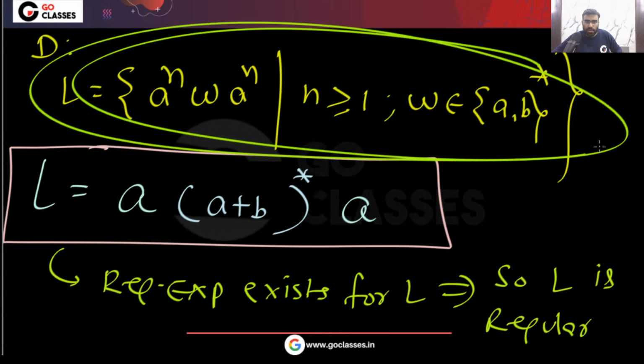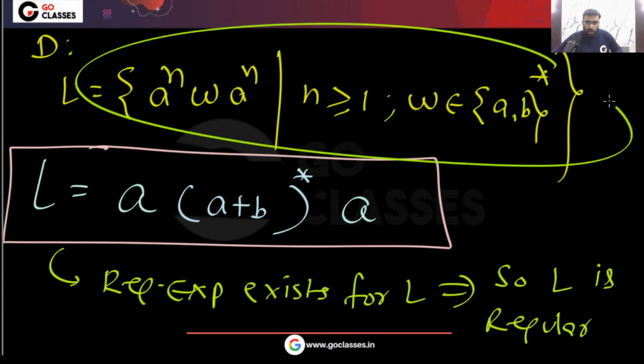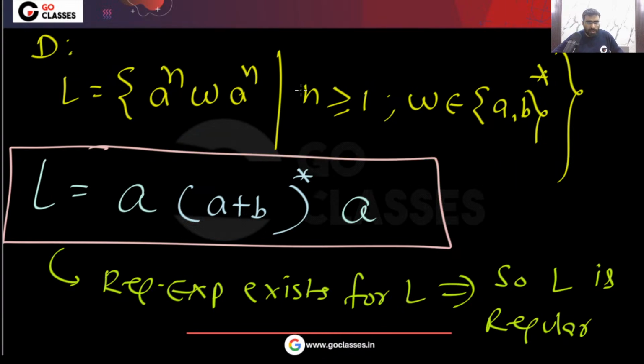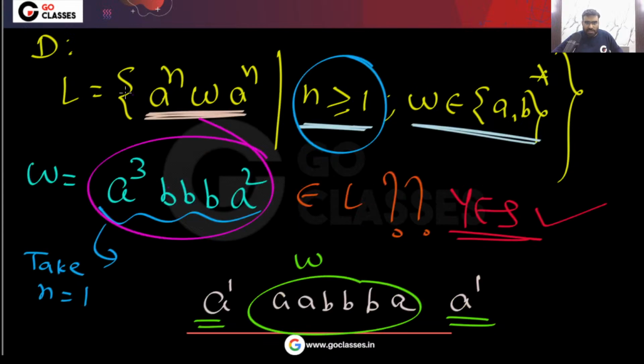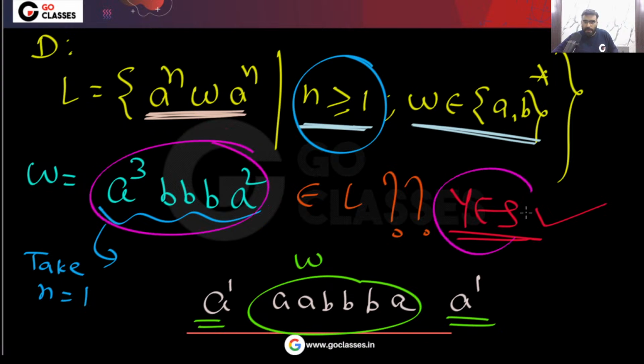This language is given to you. First you understand which strings belong to L and which strings do not belong to L. You can see in this language L, you have all these strings which start with a and end with a, and in between you can put anything. So all these strings will belong to L. For example, this string is going to belong to L. The reason is very simple: just take n equal to 1, because n is greater than or equal to 1.